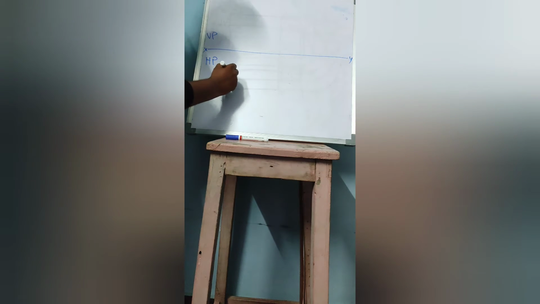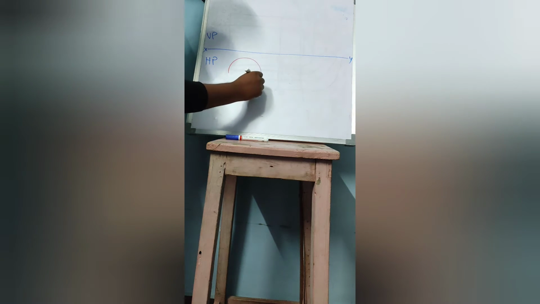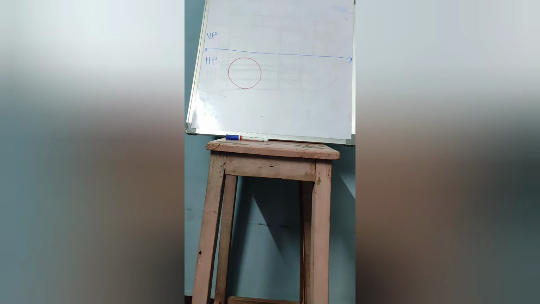As the solid in the question is given as a cone, here what is the base for the cone? Circle is the base for the cone. That means whenever the cone is assumed to be resting on HP with its base, true shape of the base, which is nothing but circle, can be seen from which view? From the top view. That means on which plane? On the horizontal plane. As this is a fake view, you have to draw with thin lines. That means in the top view, you can notice the circle, which is nothing but base.